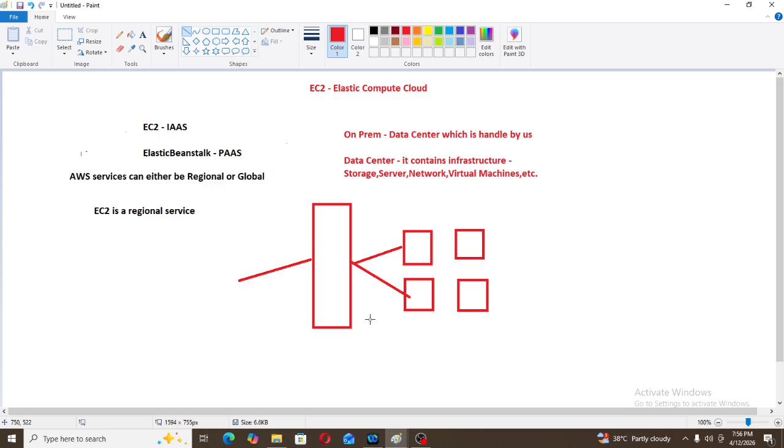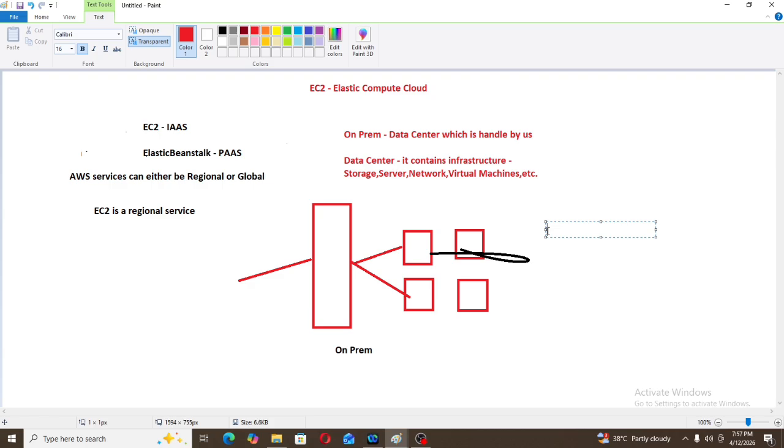Now suddenly if one application goes down, it is difficult to increase the applications, or it is difficult to increase the database. Why? Because these are physical servers that we have, so increasing or decreasing the physical servers is impossible. So in on premises we will not have high availability, we will not have auto scaling, and we will not have scalability.